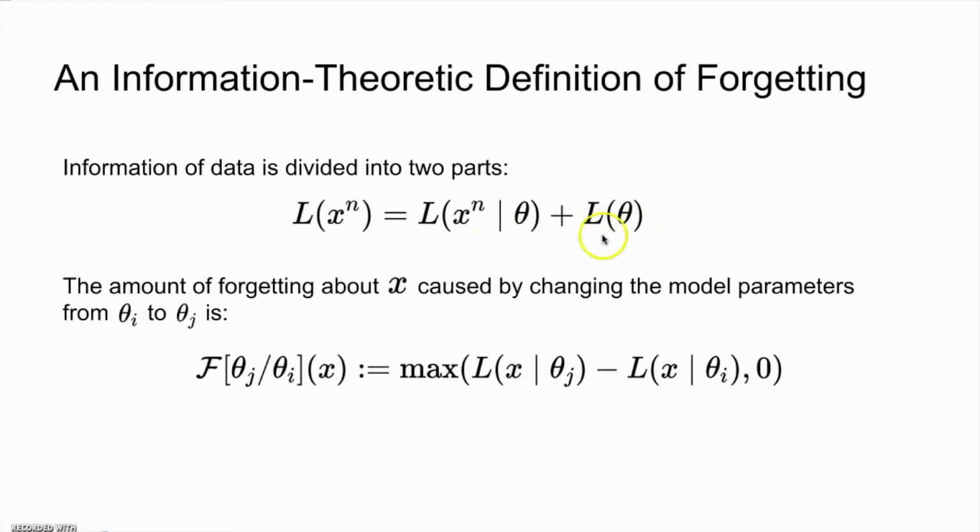Therefore, if after changing the model parameter, the description length of the first part increases, then the model has forgotten more about the data. This motivates us to provide the following definition of forgetting. The amount of forgetting about data x caused by changing the model parameters from theta i to theta j is the difference between the description length of x given theta j and the description length of x given theta i. We threshold the difference at value 0, since when the description length does not increase, there is actually no forgetting.